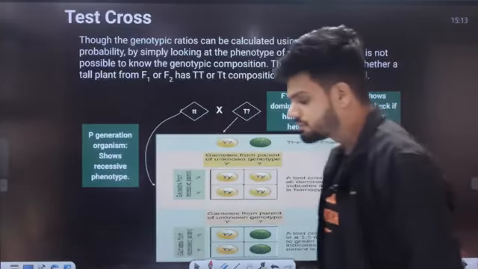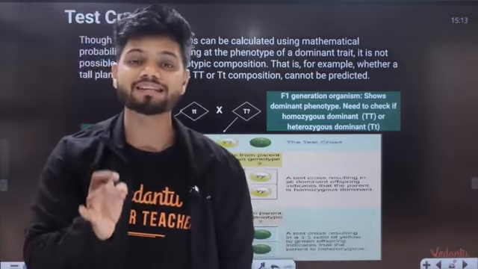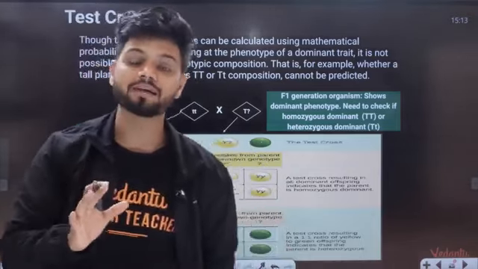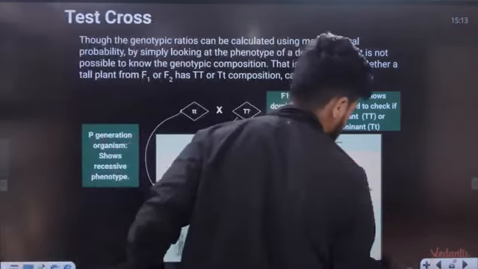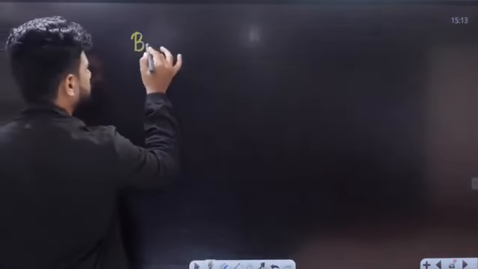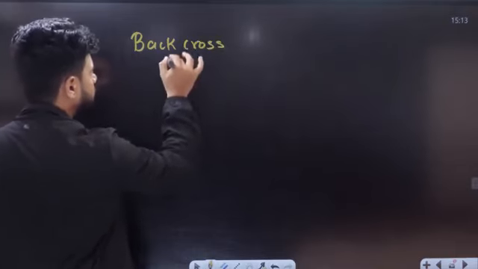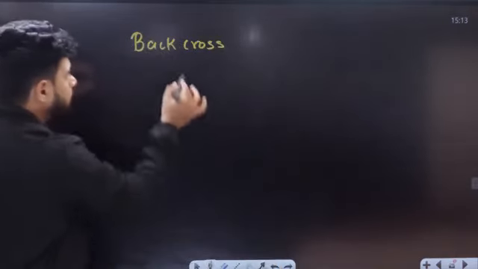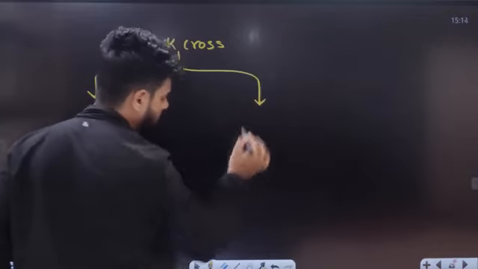Now students, after the monohybrid cross, there is something called test cross. Understand why a test cross is done, what a test cross is, and what the different types of test cross are. Before you understand test cross, I want everyone to understand something called back cross. First of all, back cross. There are two types of back crosses.